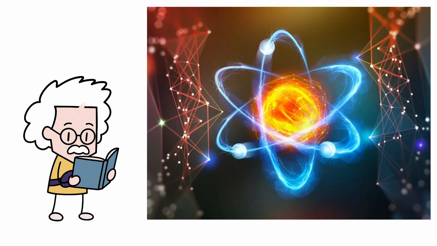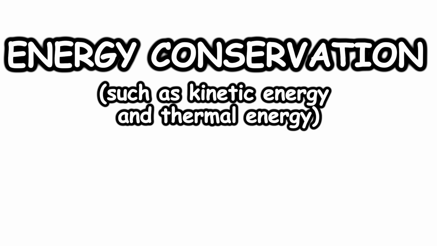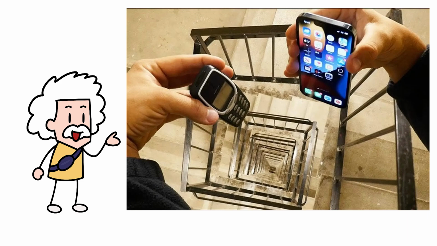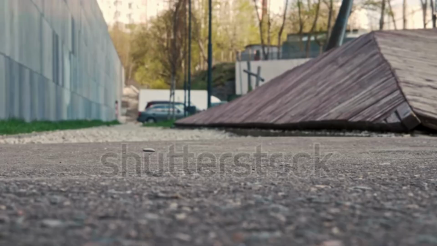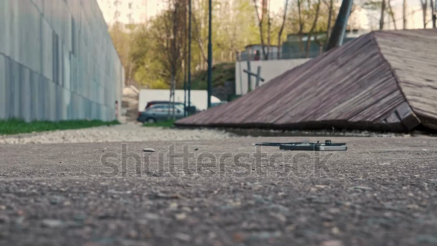There are many different types of energy, but fundamentally there are two main categories: energy conversion, such as kinetic energy and thermal energy, and reserve energy, typically potential energy. Any object possesses both of these types. For example, if you are standing at a height holding a phone, it is storing energy called gravitational potential energy. When you release the phone, this potential energy converts into kinetic energy, which is the energy of motion, as the phone falls and when it hits the ground.